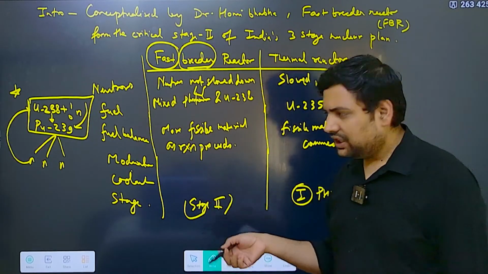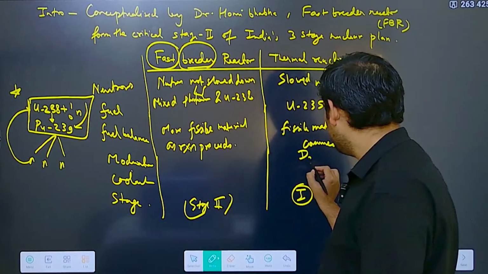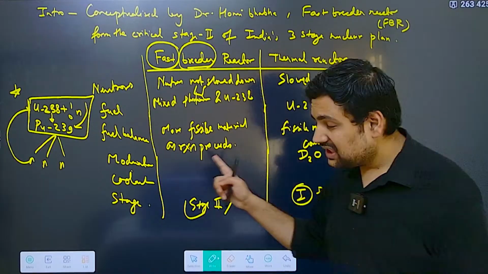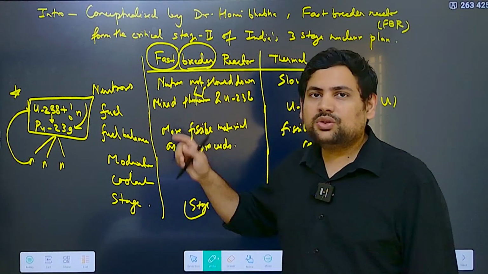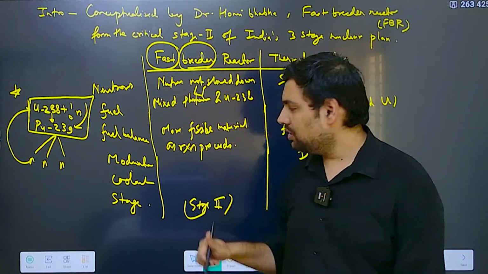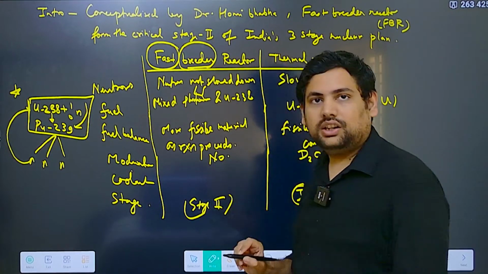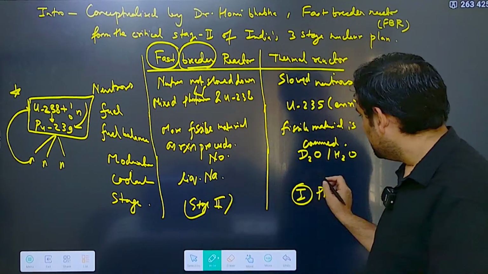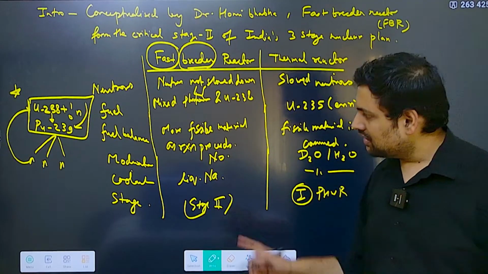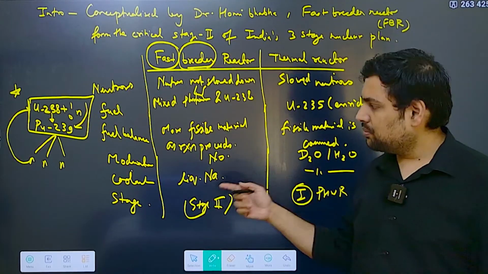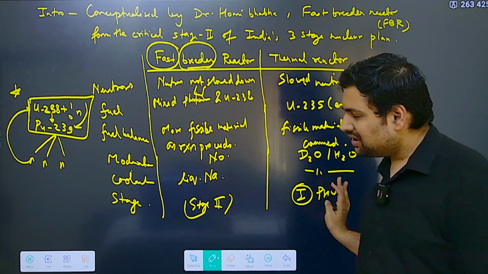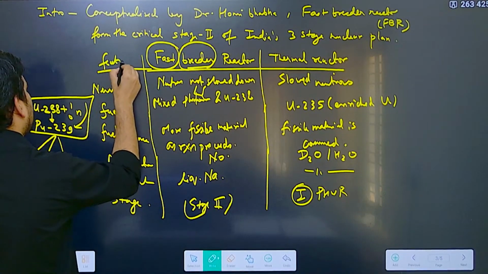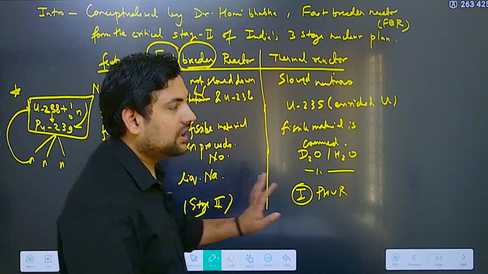Then what is the moderator? In the thermal reactor the moderator is usually D2O or even normal water, heavy water or normal water. In this case we want fast neutrons only, so we don't want a moderator which slows down the neutron. So there is no moderator, there is only a coolant, and that is liquid sodium. In thermal reactors, D2O or H2O are both moderator and coolant. So this is the difference; if you make it like this, you will create a difference in this question.